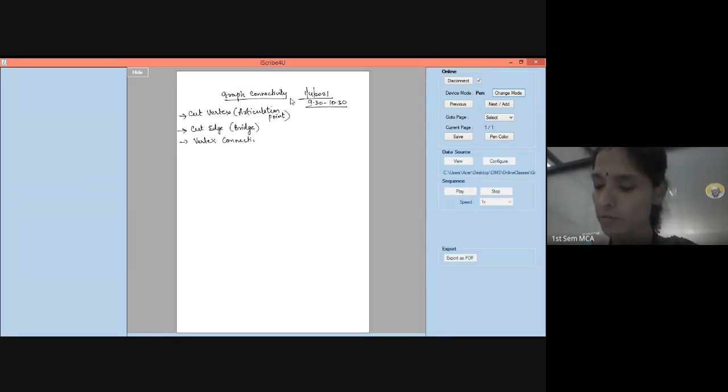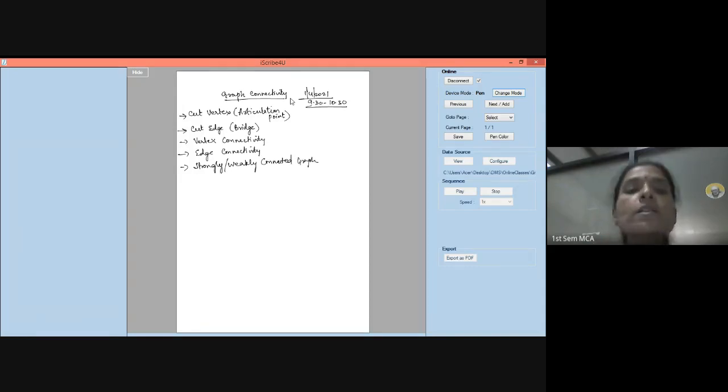Then we'll be learning about vertex connectivity. We'll also be learning about what is called edge connectivity. And then we will also learn about what we mean by a strongly and weakly connected graph. So these are the points that we'll be covering under graph connectivity. We have learned some definitions in the last class, and then we have seen some examples. Now we'll be learning what is a cut vertex or articulation point.